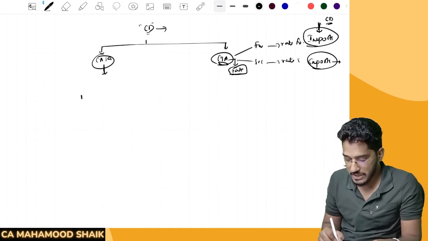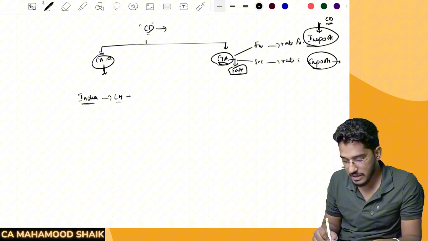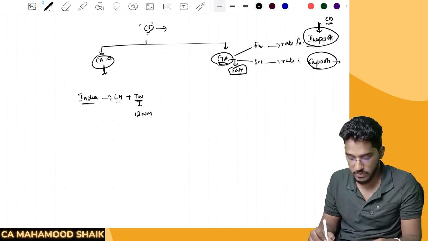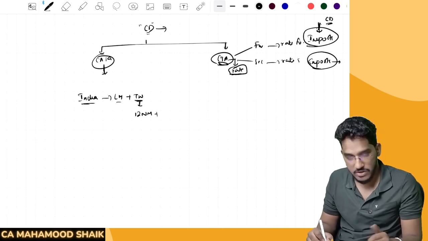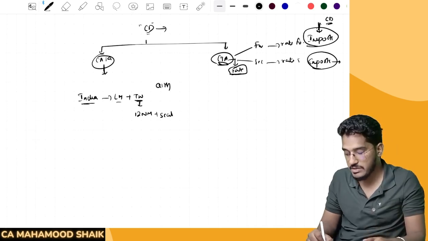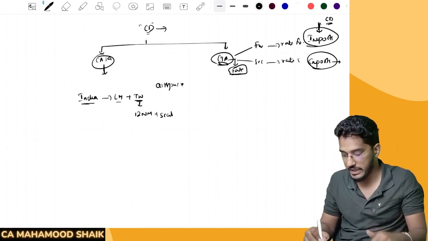Apart from that, we have seen the meaning of the term India. India includes all its land mass. Along with that, it also includes the territorial waters. What do you mean by territorial waters? Up to 12 nautical miles, we call it territorial waters. Not just the waters, the seabed and subsoil below the territorial waters and the airspace above them also form part of the India definition.